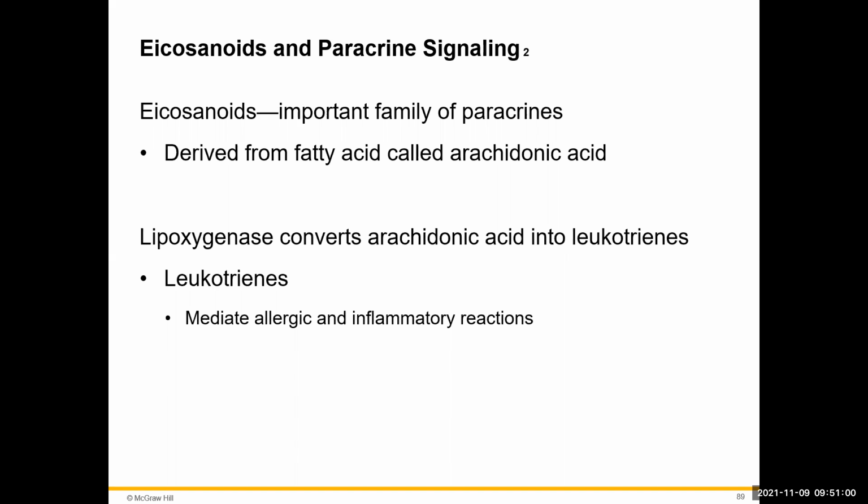The eicosanoids are a family of paracrines that come from one of the fatty acids on our triglycerides, a fatty acid called arachidonic acid. We also have an enzyme that will act on this arachidonic acid to produce other types of proteins. This enzyme is called lipoxygenase. This lipoxygenase is going to convert arachidonic acid to leukotrienes. These leukotrienes are going to be proteins that have an impact on our blood vessels and some of our other tissues in the respiratory tract to cause allergic reactions and other inflammatory reactions that come along with those.